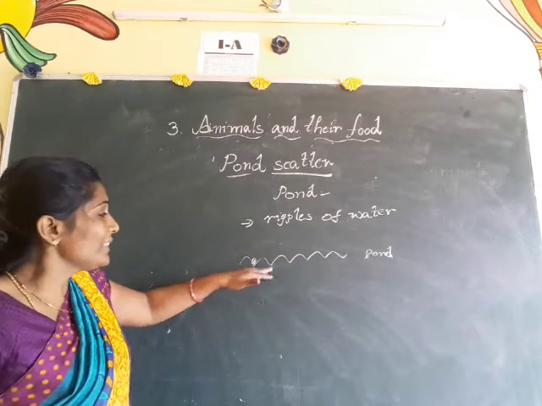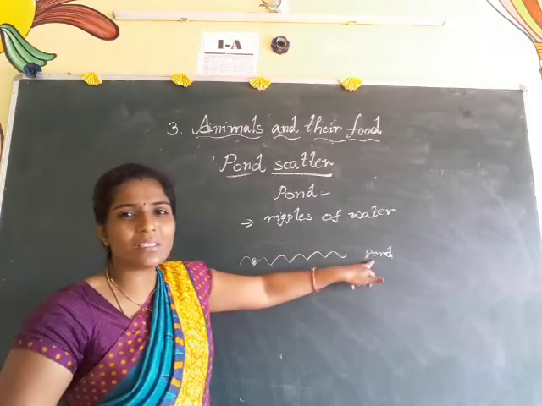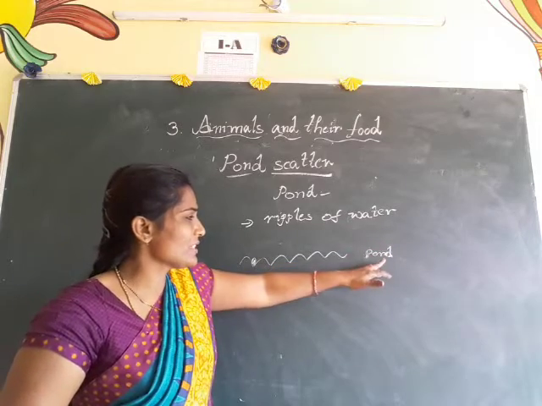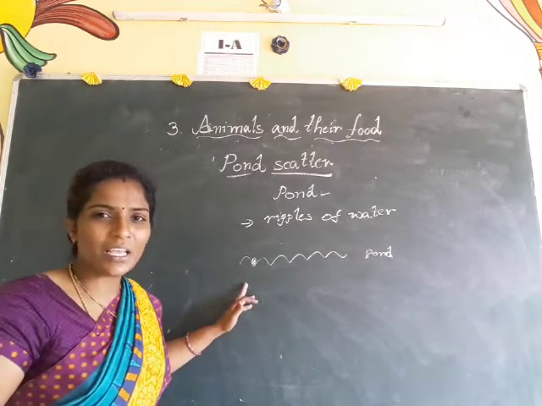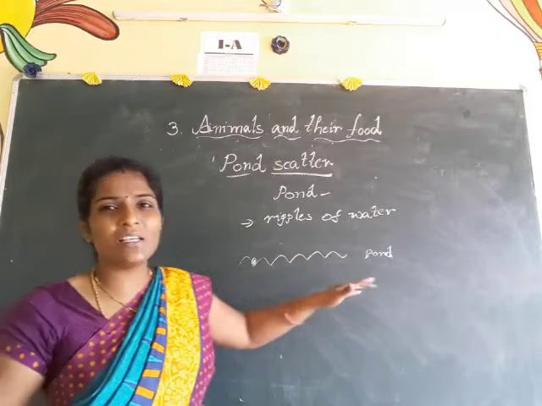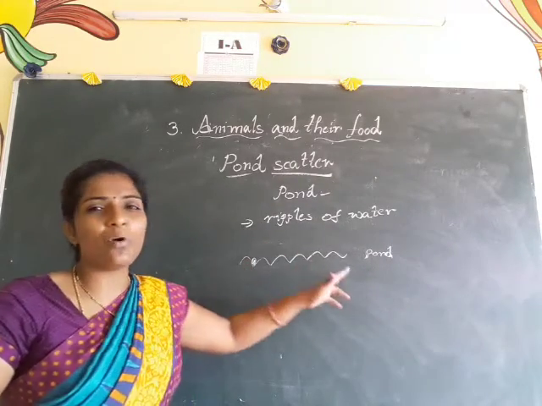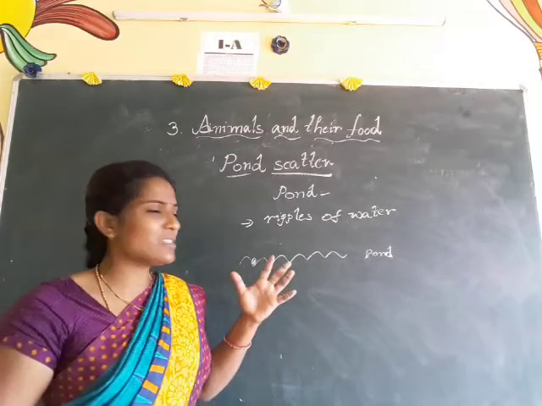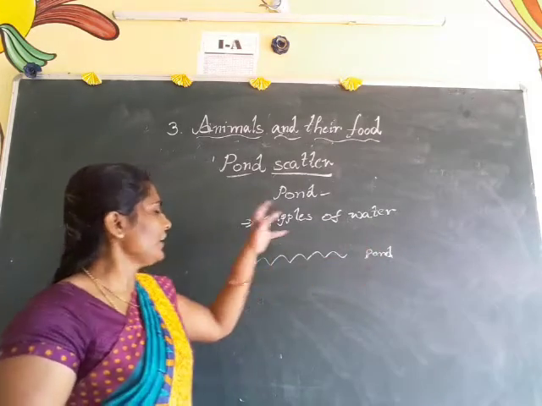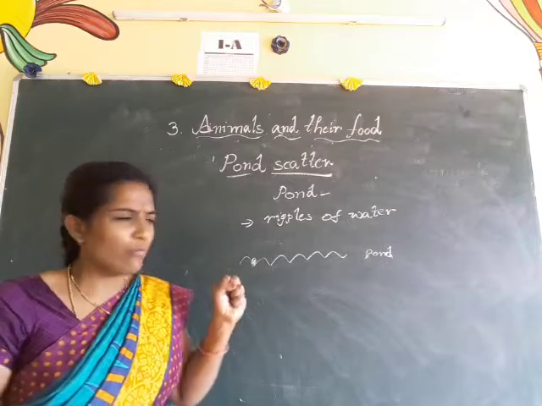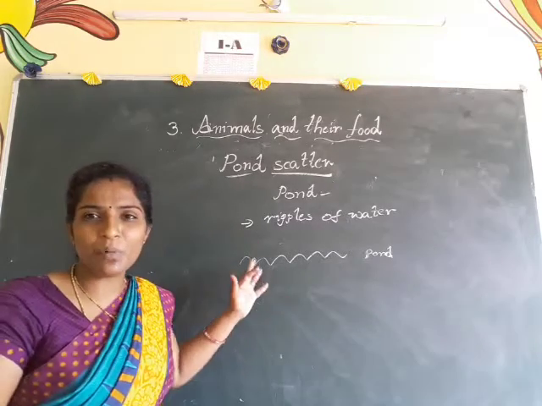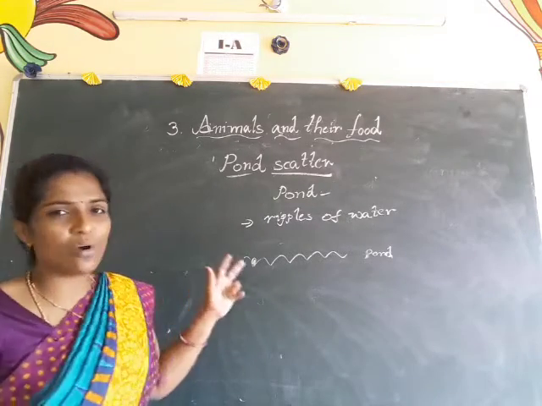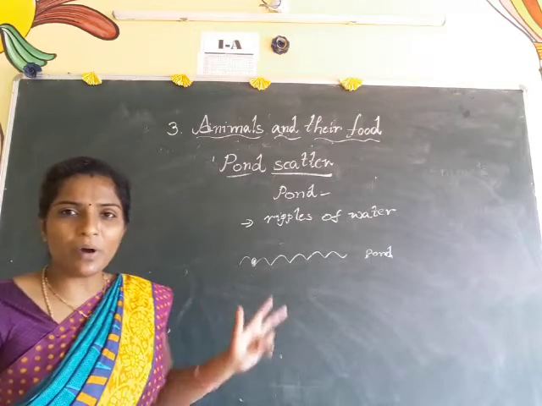So by these ripples only the pond skater can discover that an insect came and how far away it is, and within seconds it will come and catch the insect. A very funny insect, the pond skater. We can always find pond skaters in ponds only.